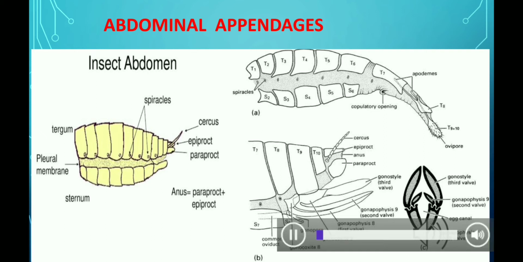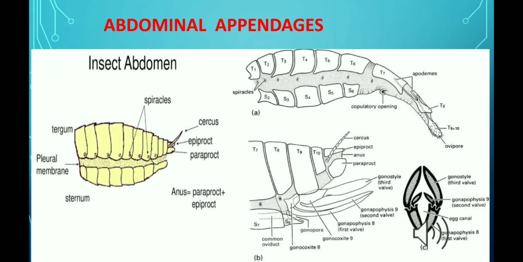Here is the picture clearly showing the abdominal appendages of insects. As in the picture on the left hand side, we can clearly see the segments found in the insect body and the chitinous plates like the tergum on the dorsal side and sternum on the ventral side. We can also see the presence of spiracles on the lateral side, and there is one pair of spiracles per body segment. And in the picture on the right hand side, we can clearly see the genital organs and the anal cerci.